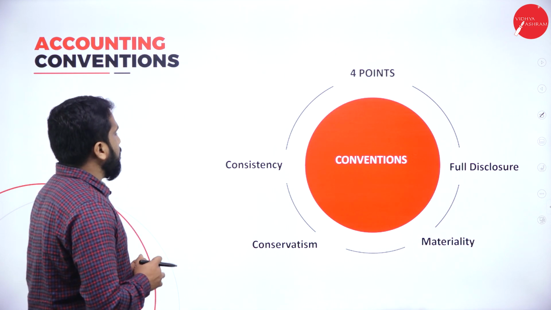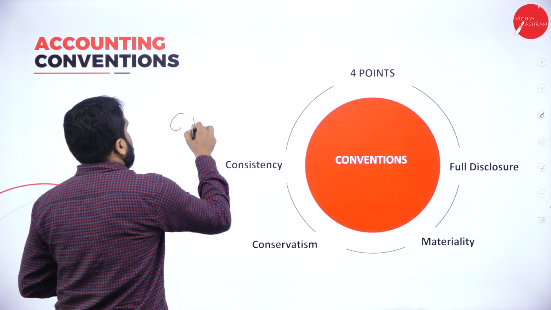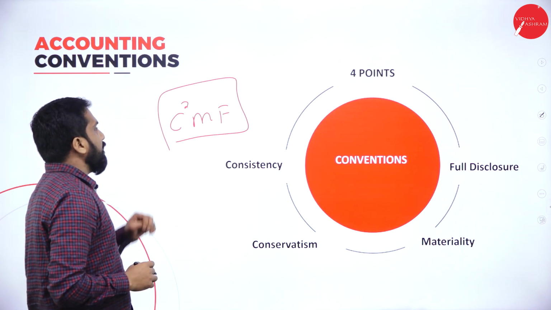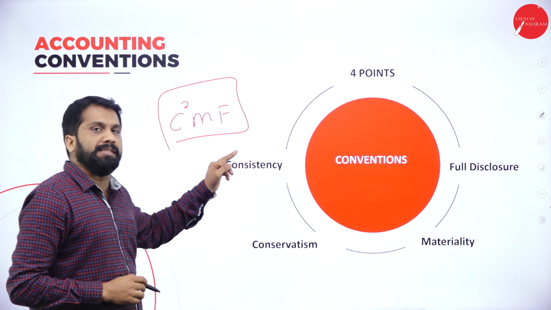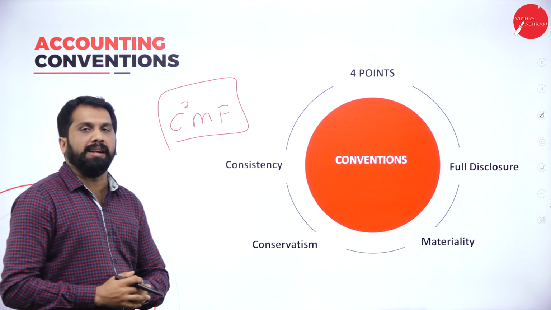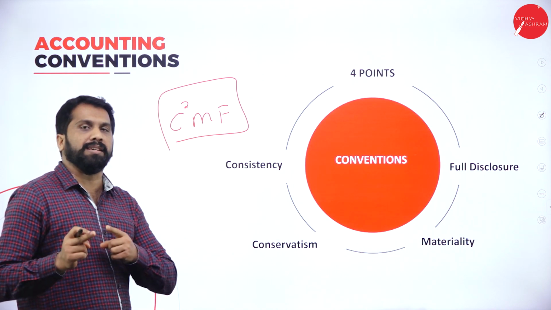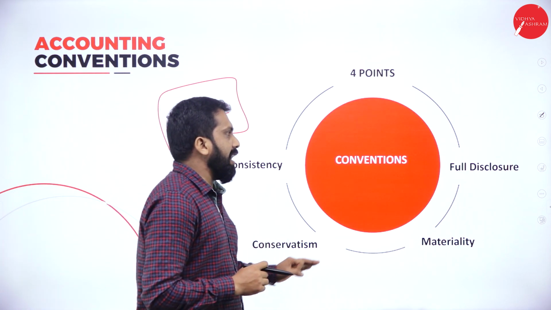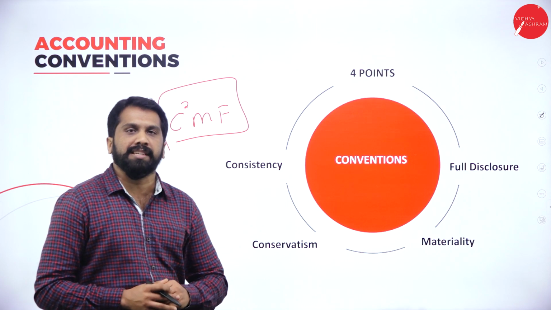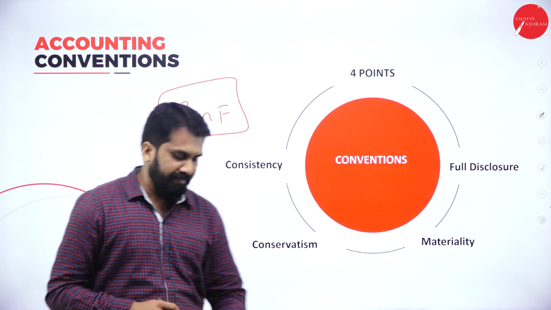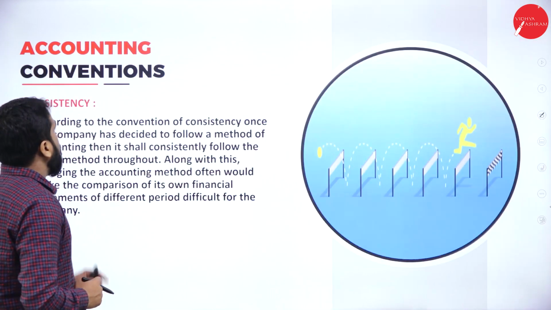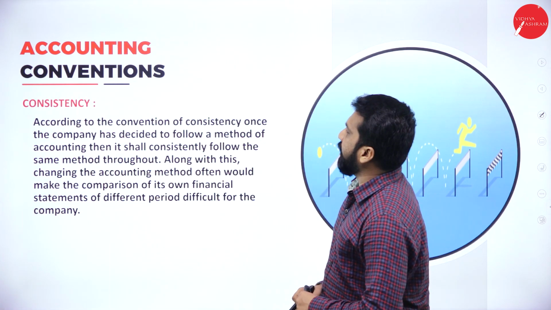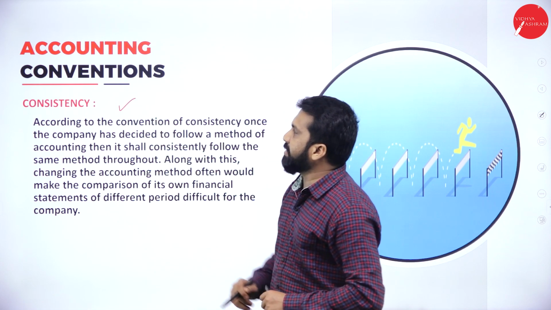Now, it is easy to remember: CMF. C will be square: consistency, conservatism. M for materiality, F for full disclosure. Clear? Yes. Now, we will understand each and every convention in detail. The first accounting convention is consistency.